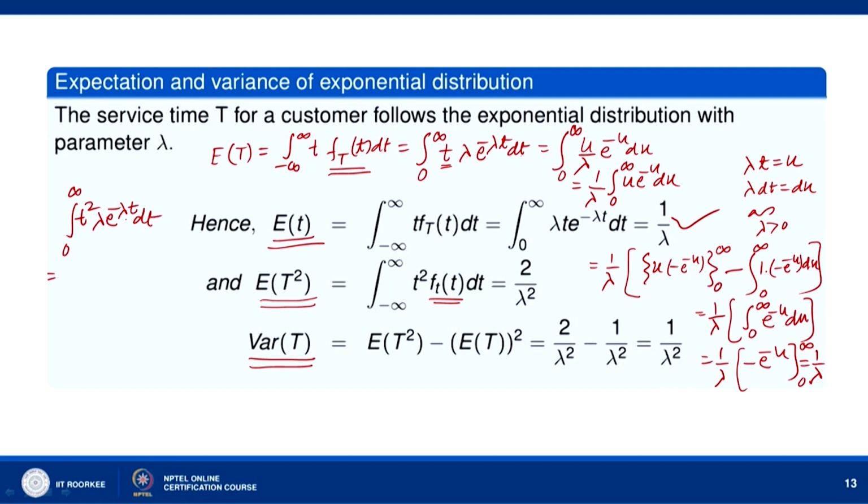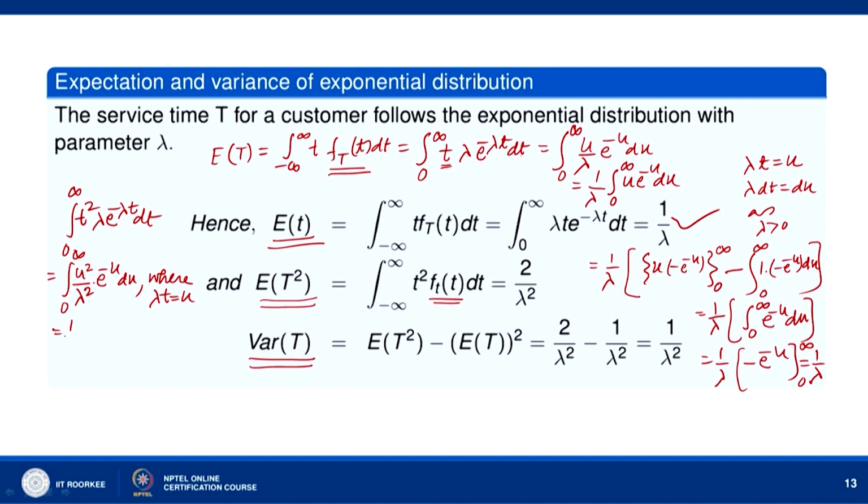Okay. So, we can put again lambda t equal to u. This will be equal to the integral from 0 to infinity, t square will be u square by lambda square, into lambda dt, which will be du, so u square e to the power minus u du, where lambda t equals u.